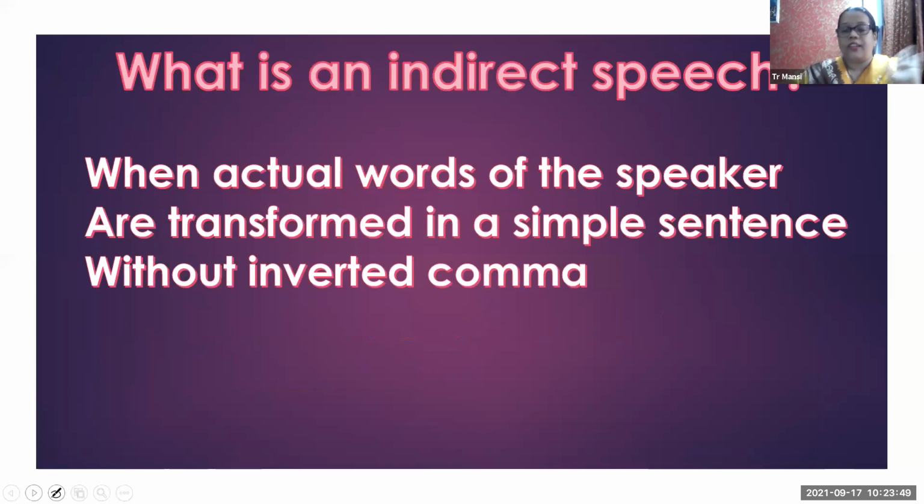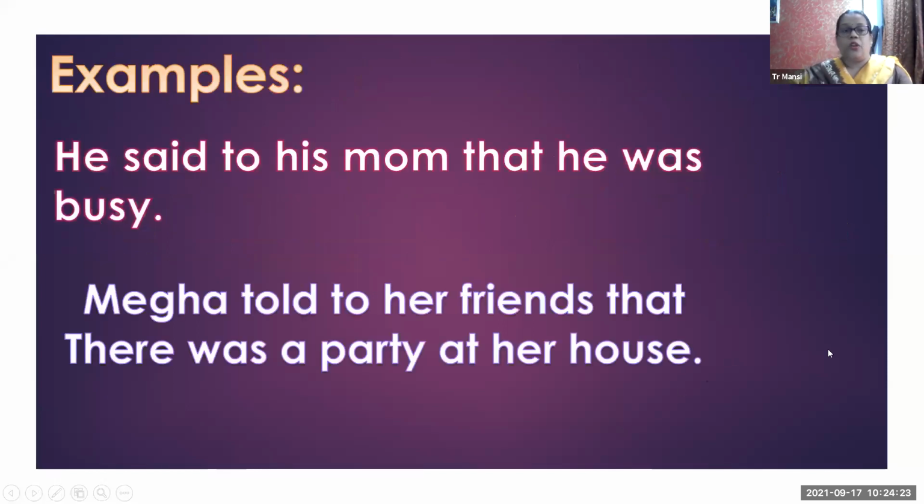Now everyone understands two things: what is direct speech and what is indirect speech. Very easy. Wherever there are inverted commas, that is direct speech. When inverted commas are not there and the sentence is given in a simple form, transformed into a simple sentence without inverted commas, that is indirect speech. Now we will see what things we have to follow while transforming direct speech into indirect speech.